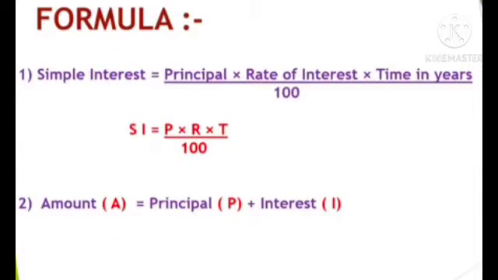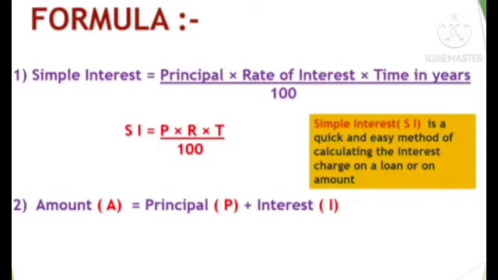Before starting with the exercise, we will study two formulas. The first one is: simple interest is equal to principal multiplied by rate of interest multiplied by time in years, divided by 100. Let me tell you the meaning of these terms. Simple interest is denoted by the letters SI. It is a quick and easy method of calculating the interest charged on a loan or on an amount.